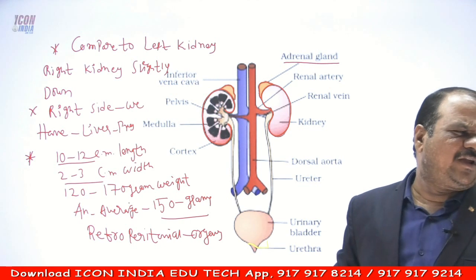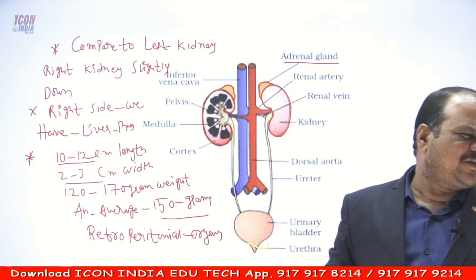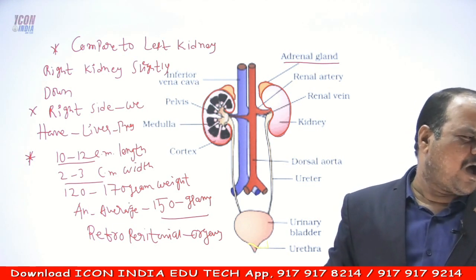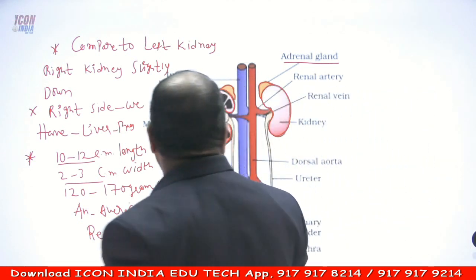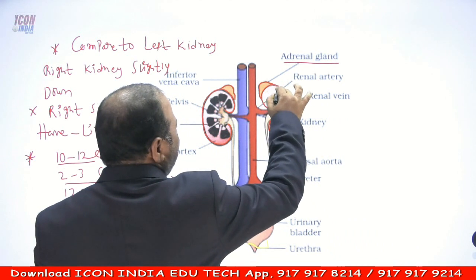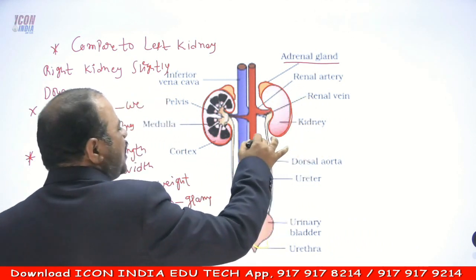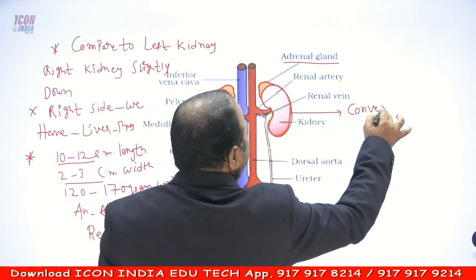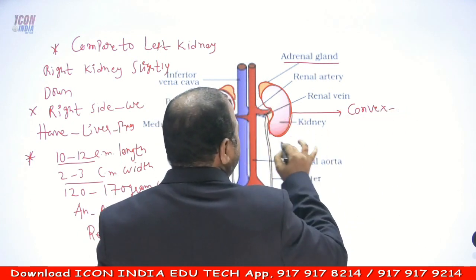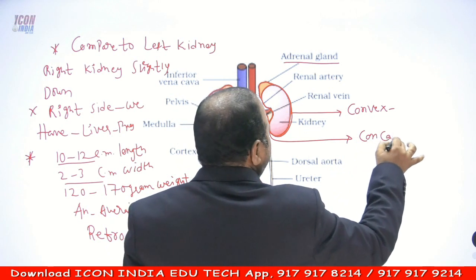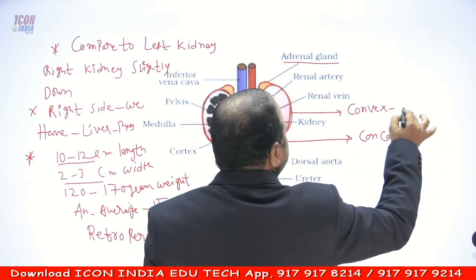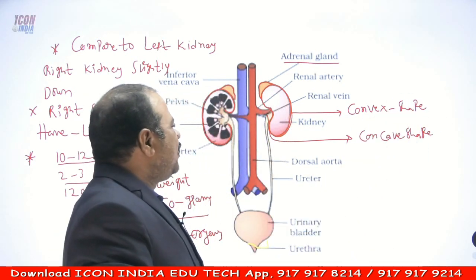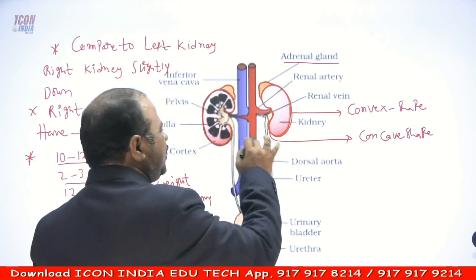Generally in each kidney, the outer surface is convex and the inner is concave.